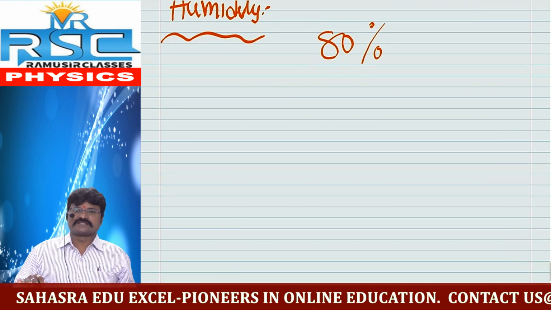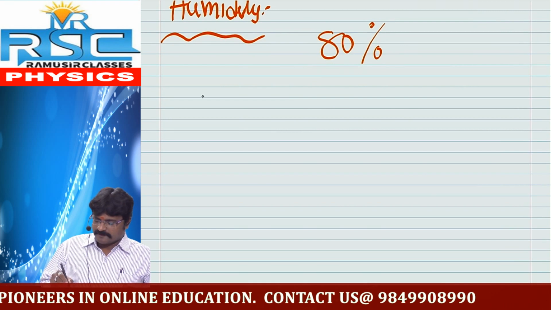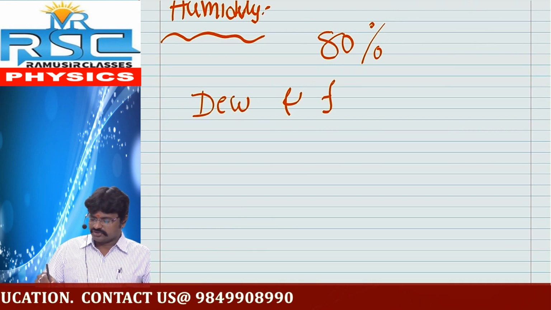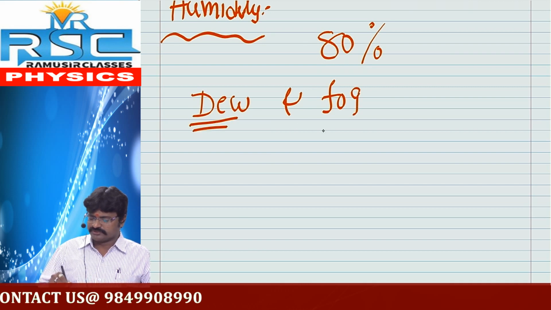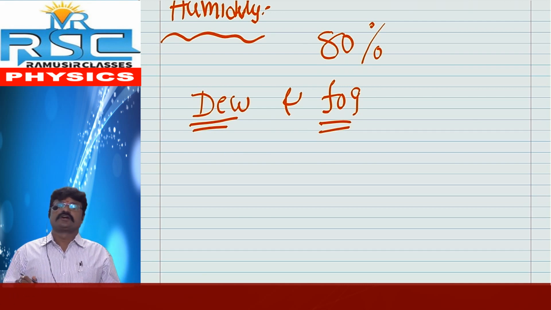So what are the lively examples of condensation? Dew and fog are two simple examples. Not only dew and fog, there are so many examples: frost, rain, hail, snow.